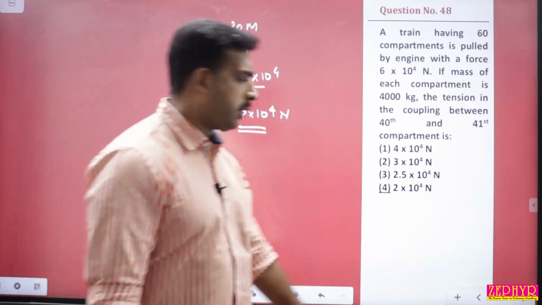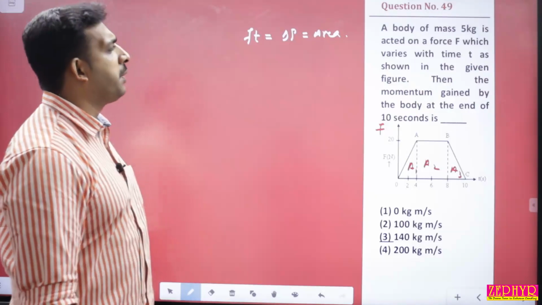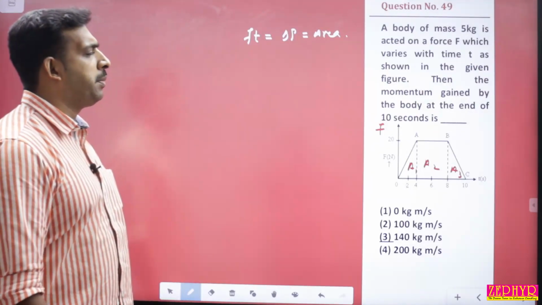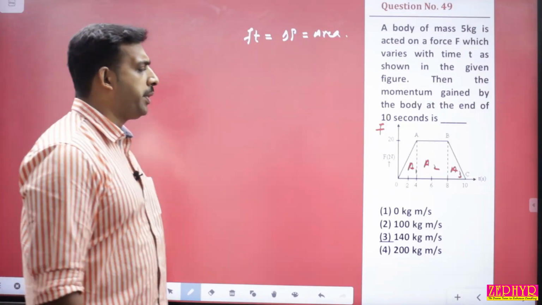Answer is option 4. Question number 49. A body of mass 5 kg is acted on a force F which varies at time t as shown in the figure. Then the momentum gained by the body at the end of 10 seconds will be equal to.